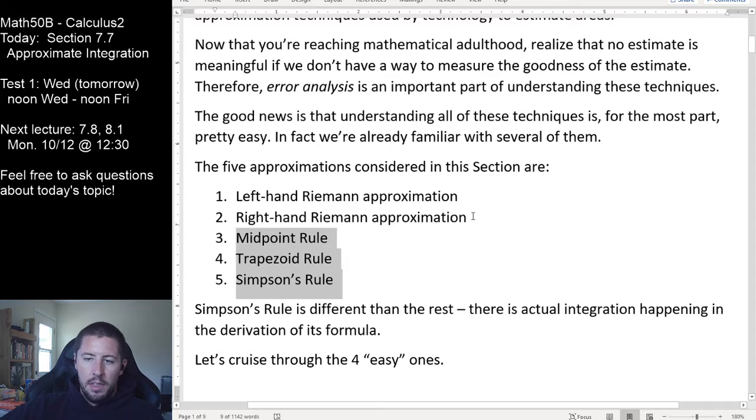We're going to see here that our left and right hand Riemann approximations are noticeably less good than these 3 here, and so we're not even going to talk about error analysis for these 2, but we'll talk at the end of error analysis for these 3. And the only example that I'm going to do today will be the error analysis associated with a Simpson's rule approximation. So let's go ahead and do this.